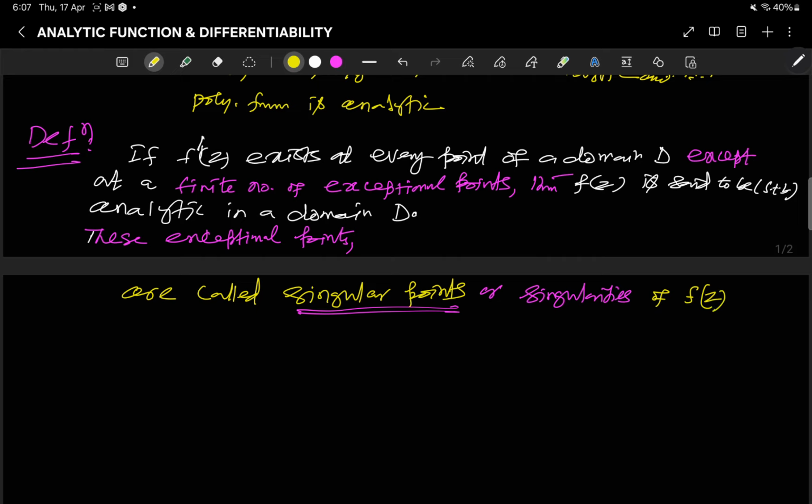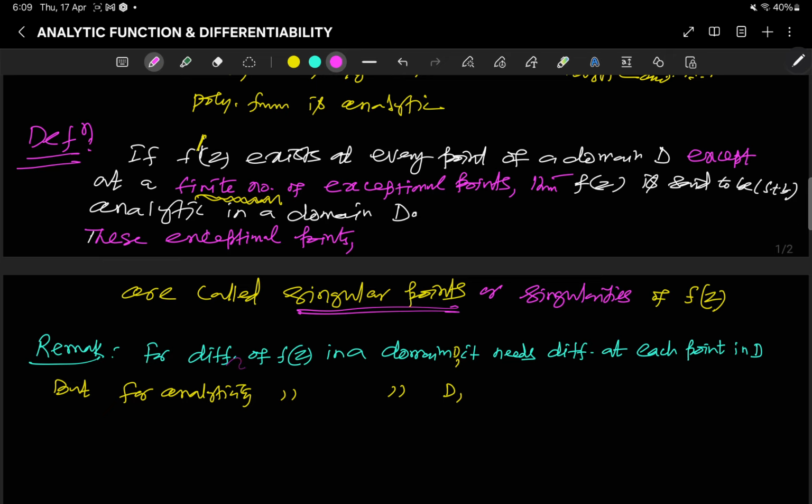So for differentiability, it must be differentiable at every point in the domain. But for analytic in a domain, we may exclude some finite number of points, and then also it is analytic. You see the key difference here. For differentiability of f(z) in a domain, it needs differentiability at each point in the domain.